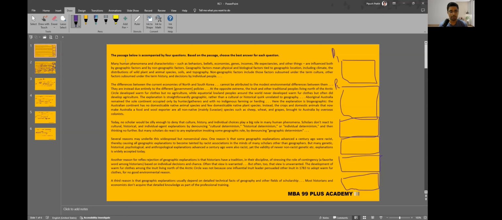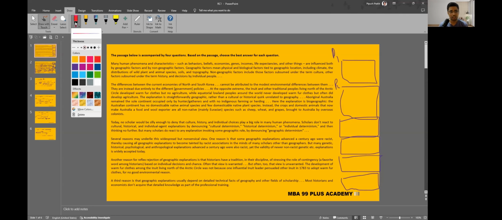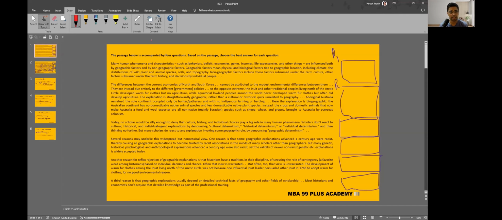Many students have complained to me that they read the passage, solved, let's say, 12 questions, got 7 correct and 5 incorrect. How many marks will you get? 7 into 3, 21, minus 5, 16. 16 marks are going to get you nowhere. Rather, I will have you solve only 10 problems and get all 10 of them correct. That way you score 30 marks, and of course the VA section is still pending, so you can get 2 or 3 more correct.